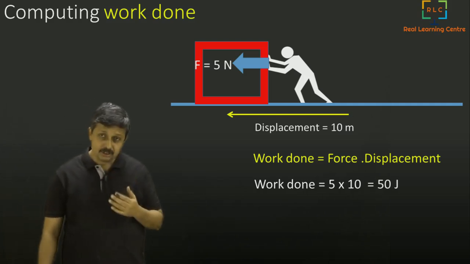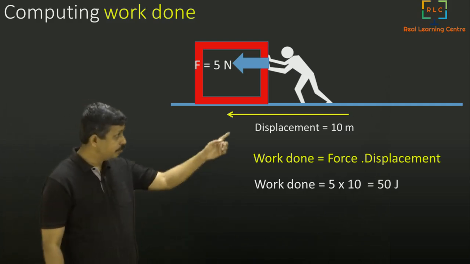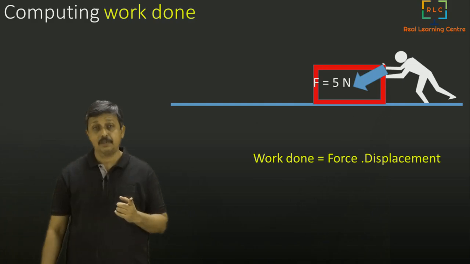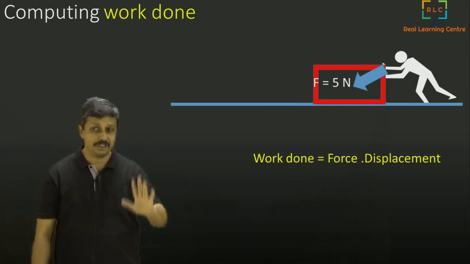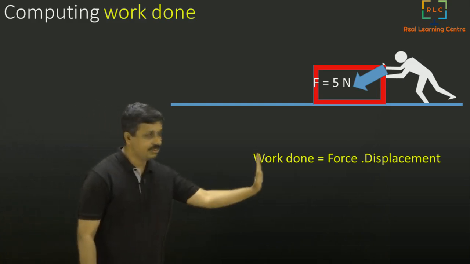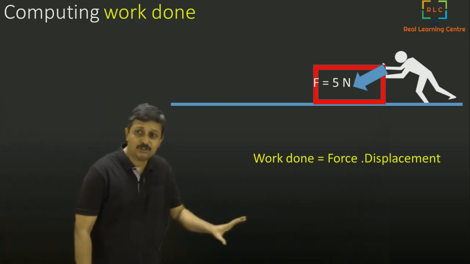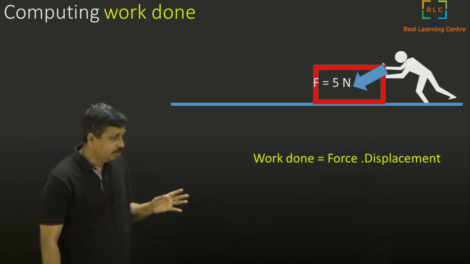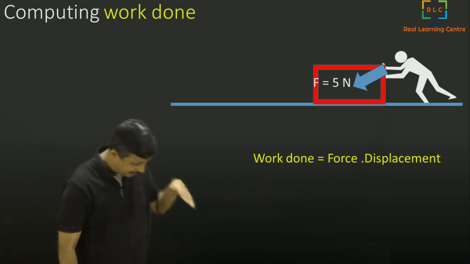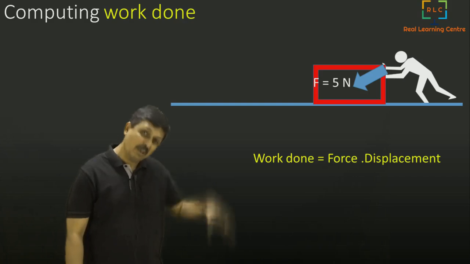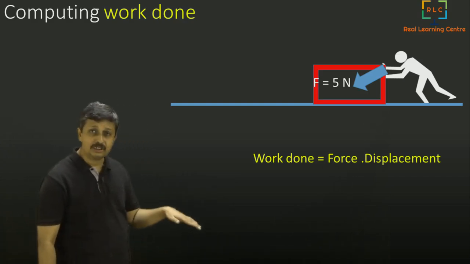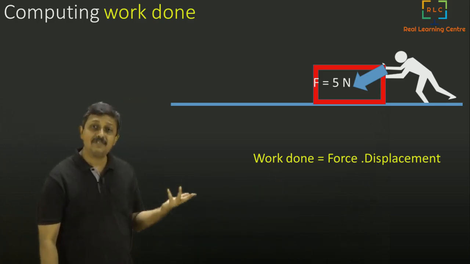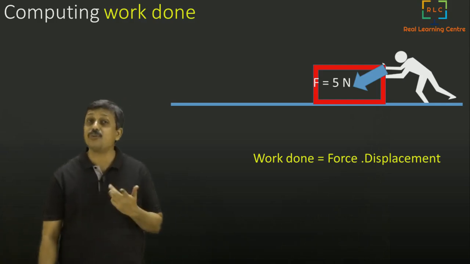When you see some changes, keep watching. I'm going to make some change. Here again he is pushing, but he is not pushing so efficiently. He is not just pushing straight, he is pushing with some force on the top. So his force is not only in the forward direction, but also in this direction. It is going down. It is pushing it down also. In his force, there is a part which makes it go in the horizontal direction, and a part which is pushing it down. So he is not doing it efficiently.